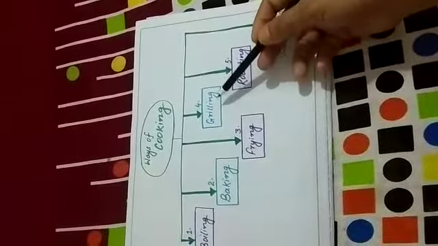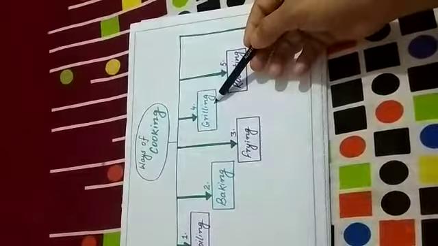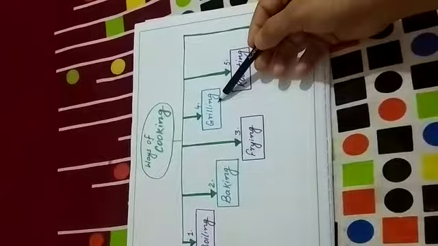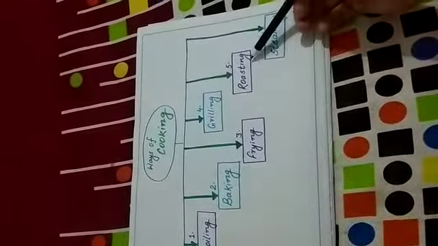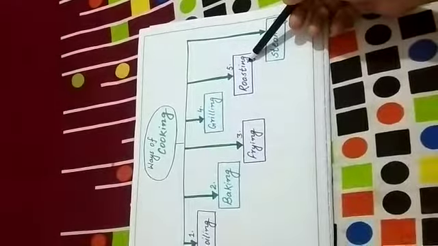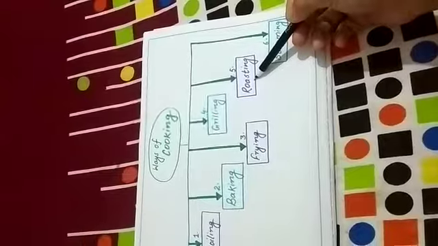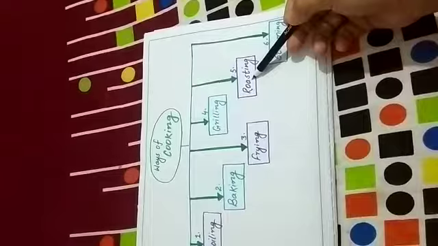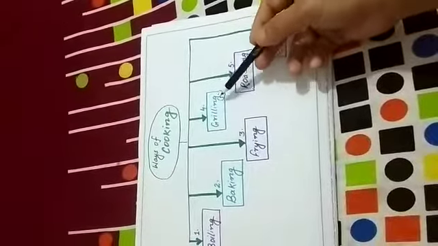The roasting method is almost similar to grilling, but there is a slight difference between roasting and grilling. What do we do in grilling? We apply heat directly to the food by putting the food over fire using a device called a griller. But in the roasting method, we will not apply heat directly to the food. We will give heat to the food in an indirect way by putting the food in a closed container or in an oven. So this is the difference between roasting and grilling.